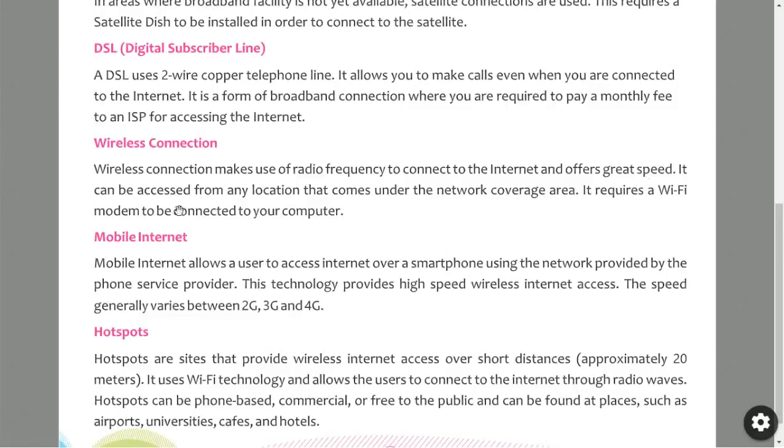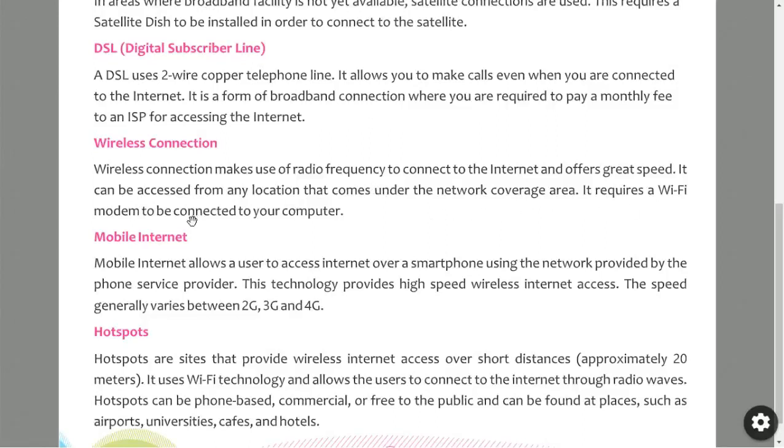It can be accessed from any location that comes under the network coverage area, if the network is accessible in that particular area.